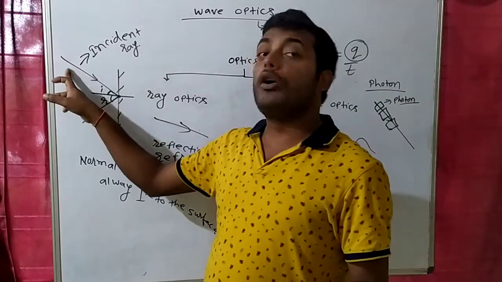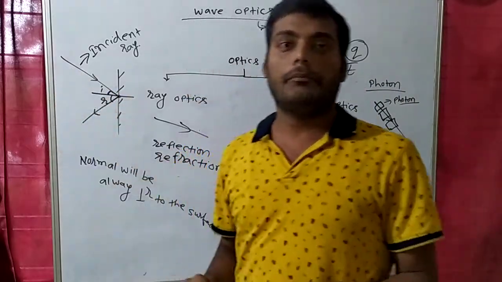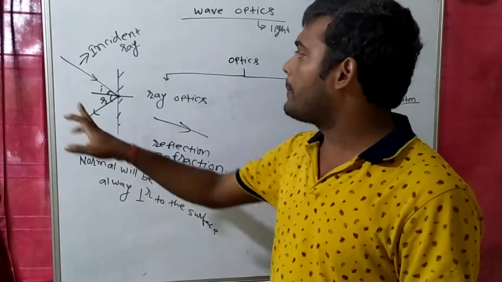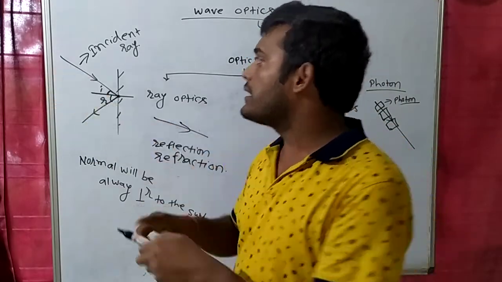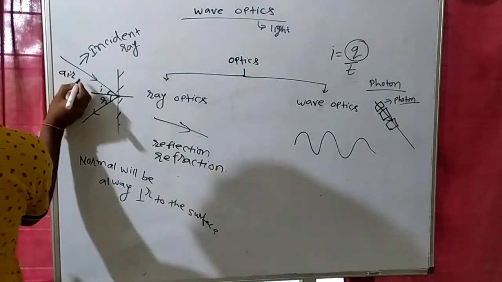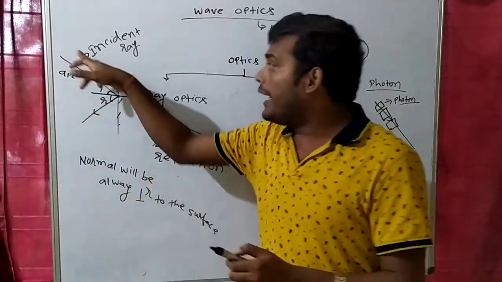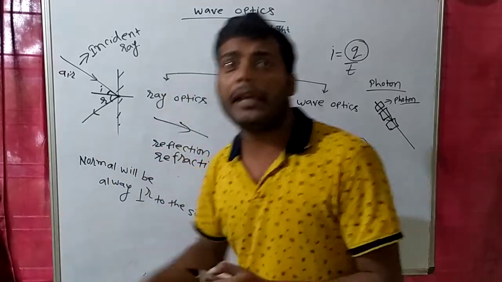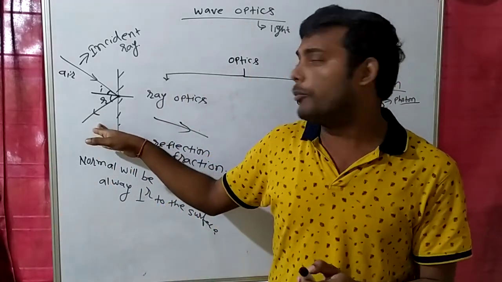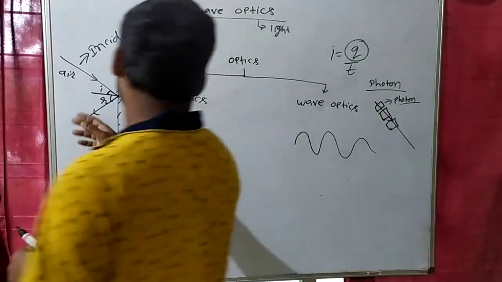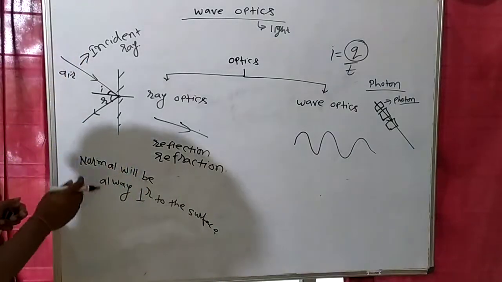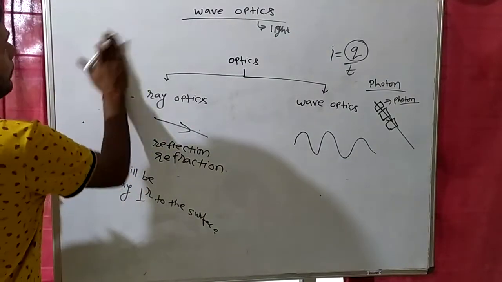Why am I saying bouncing back of light in the same medium? Because, for example, suppose this ray of light is moving in air. So initially it is in air, and after reflection it will again go in air. It was coming from air and went back into air. So it is moving in the same medium. So this is reflection. I am explaining the reflection phenomena.